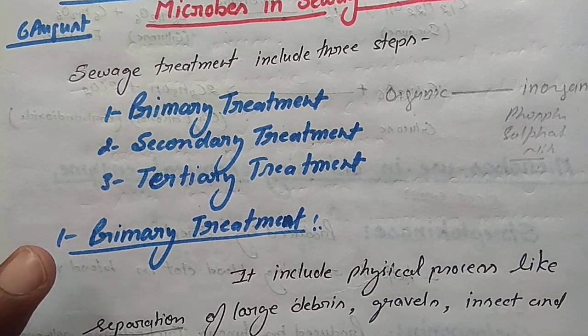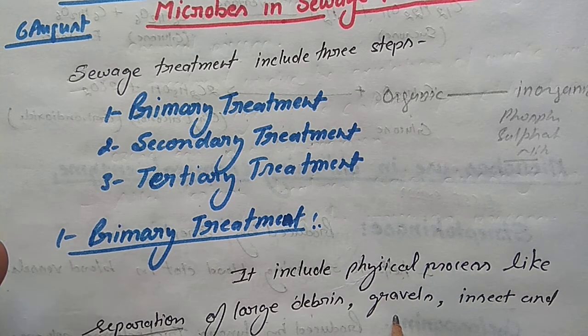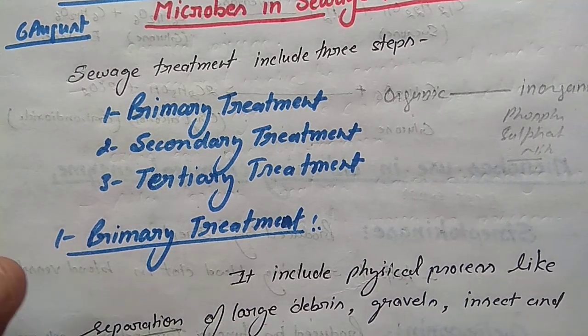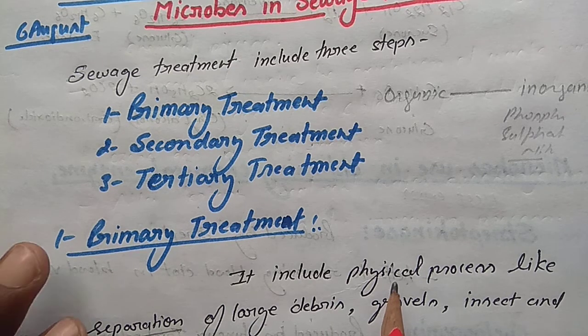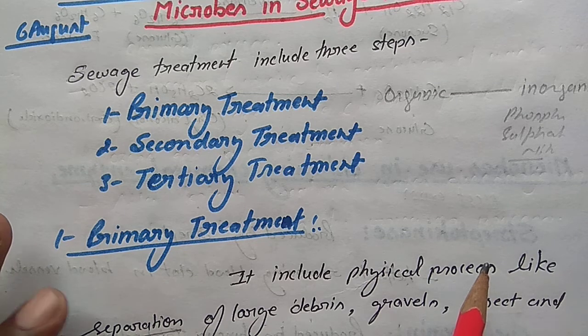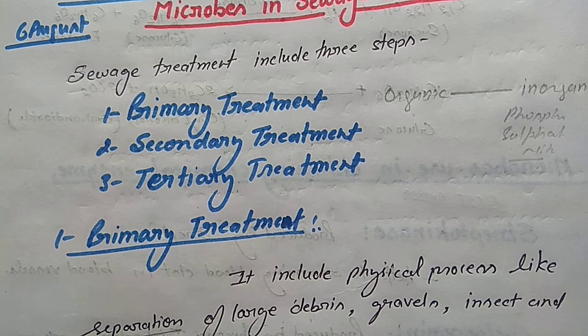By separation we remove the large debris, gravels (means pathar), and insects. By the separation method we remove all the big impurities contained in the sewage, like polythenes, wrappers, glass, bottles, tin, etc. We remove them with the help of the separation process.